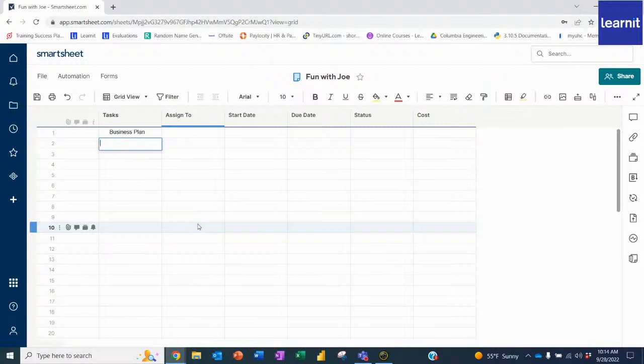Or we'll say permits or plan. We can say meeting with board. Also part of this business plan is going to be a marketing plan.